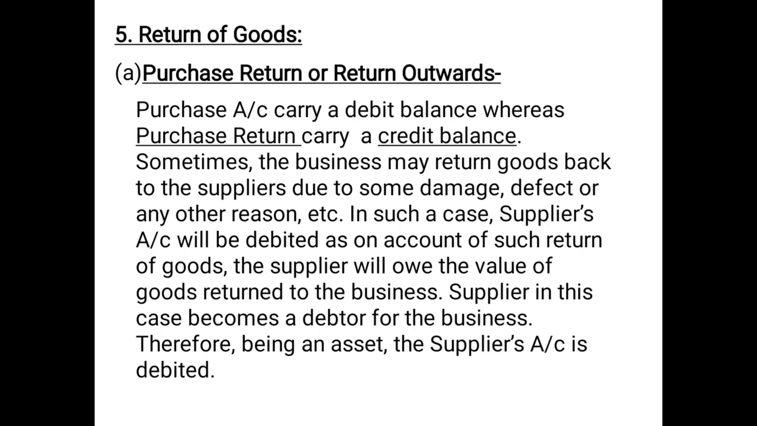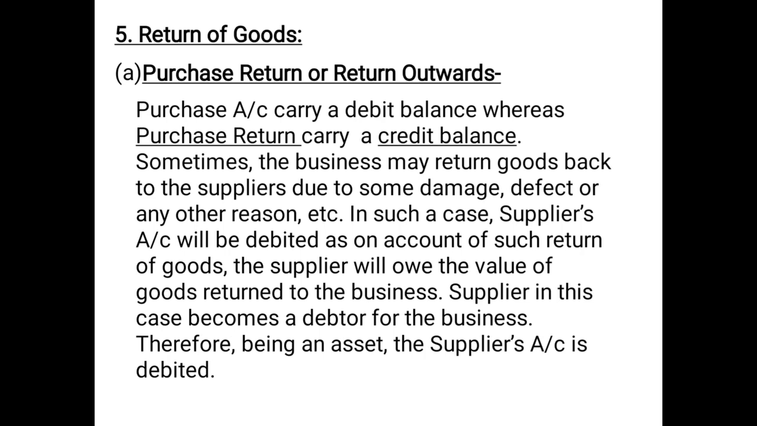It means, what will be the entry framed in case of purchase return? The entry framed in case of purchase return will be, as we have already discussed, purchase account carries a debit balance, purchase return account will carry a credit balance. So always, in case the goods are returned by the business to the supplier, purchase return or return outwards account will be credited, just the opposite of purchases. And what will we debit? Because whenever the business returns the goods back to the seller, what happens? Don't we take the money back?